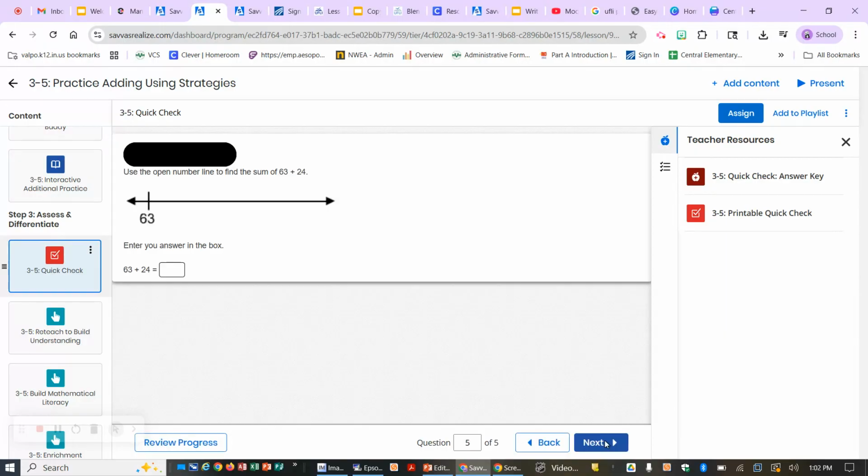And finally, use the open number line to find the sum, 63 plus 24. This is very solvable, second grade. Please take your time and do your best. Pause the video as you are working, and then come back and listen and go through this with me step at a time, okay? It's the easiest way to solve. I know you can do it.